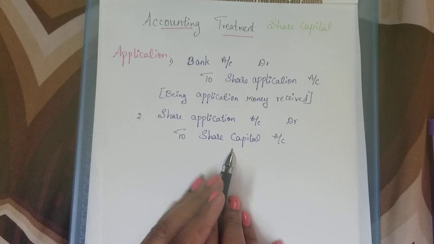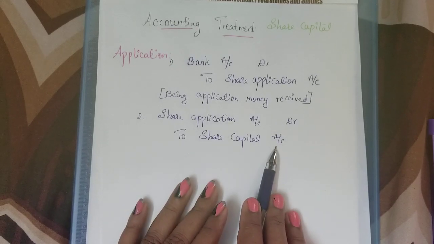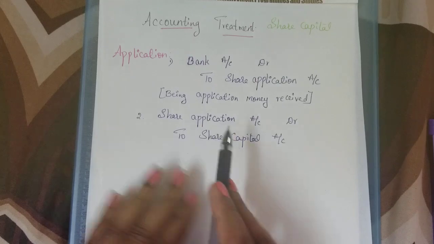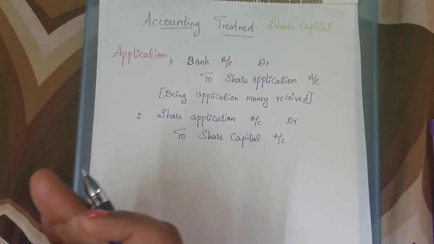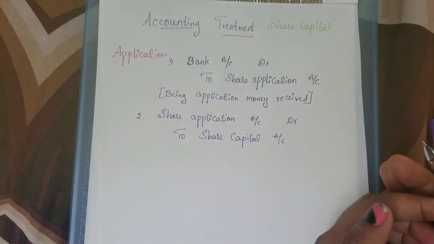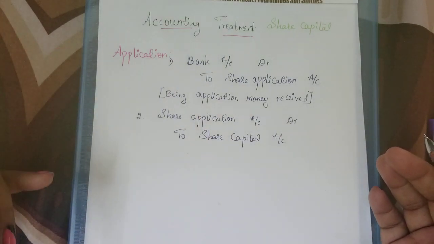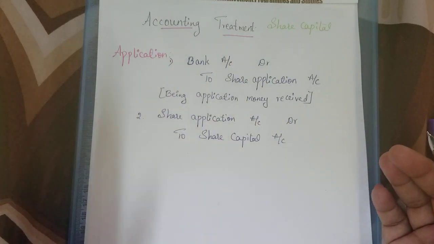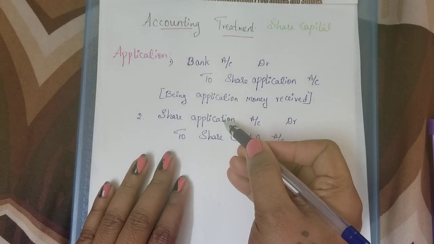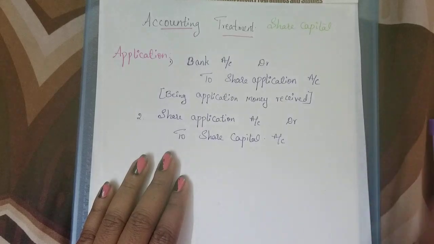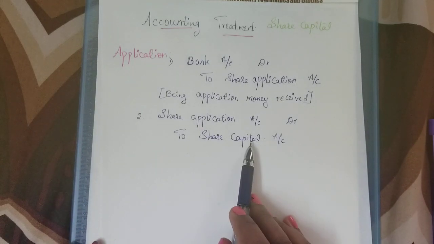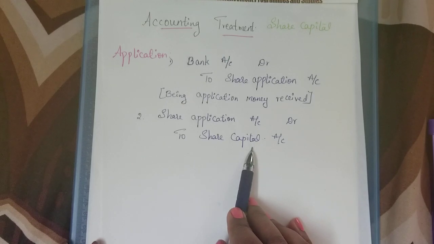The share capital balance will increase, so it is credited. And the share application account will reduce. Whatever we got as application money will be transferred, so the application balance will become 0. The total application money is transferred to share capital, so the share capital balance increases. Increase in liability will be credited. Please apply the rules.